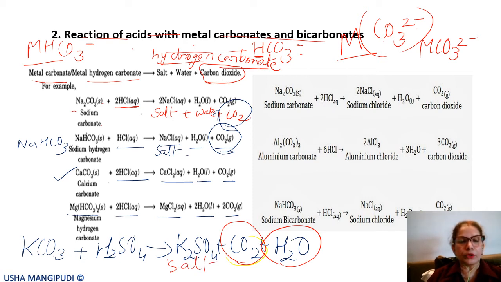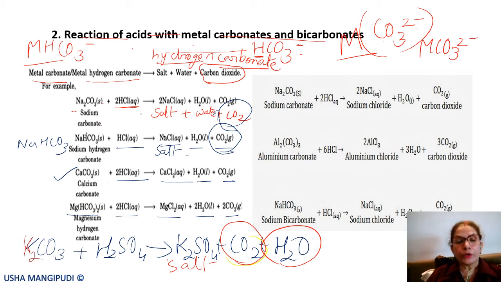So if I put a 2 here, 2 carbons, is it balanced? One second. The formula K2CO3.